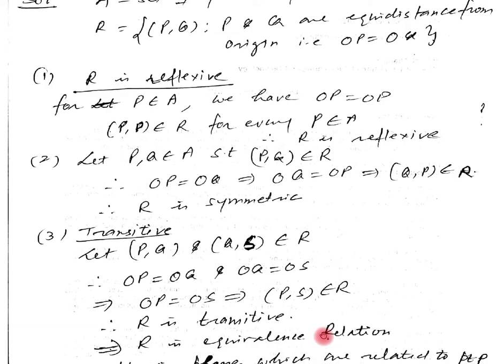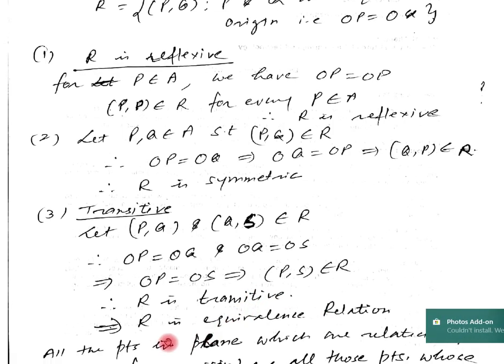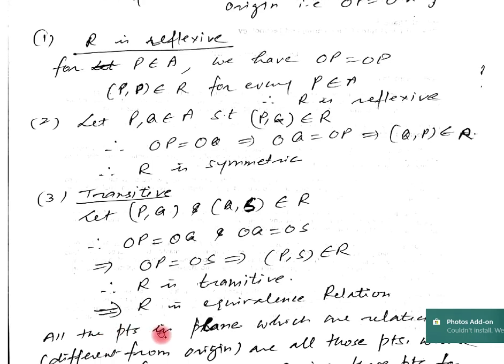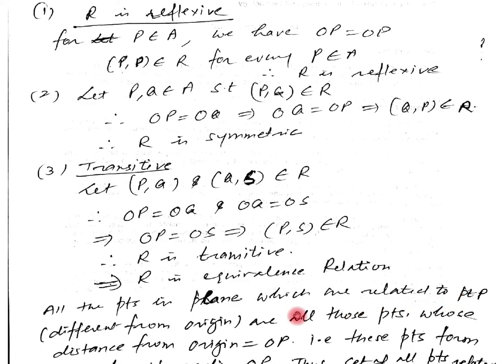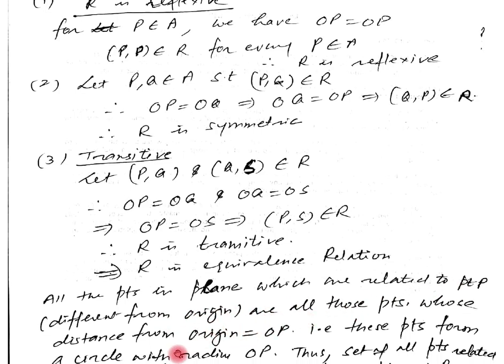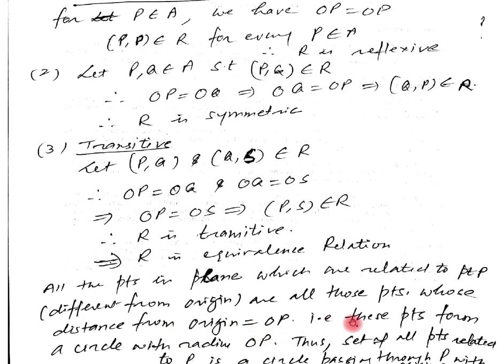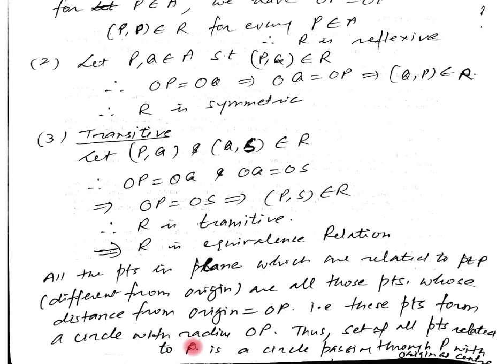Therefore, R is an equivalence relation. Now, for the second part, all the points in the plane which are related to the point P, different from origin, are all those points whose distance from origin equals OP. So these points form a circle with radius OP, because the points which are related to P are all at equal distance from the origin.